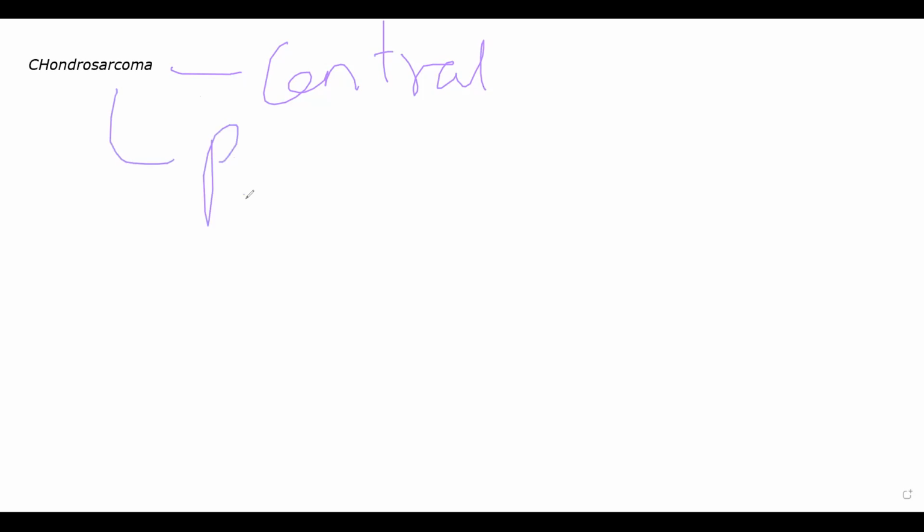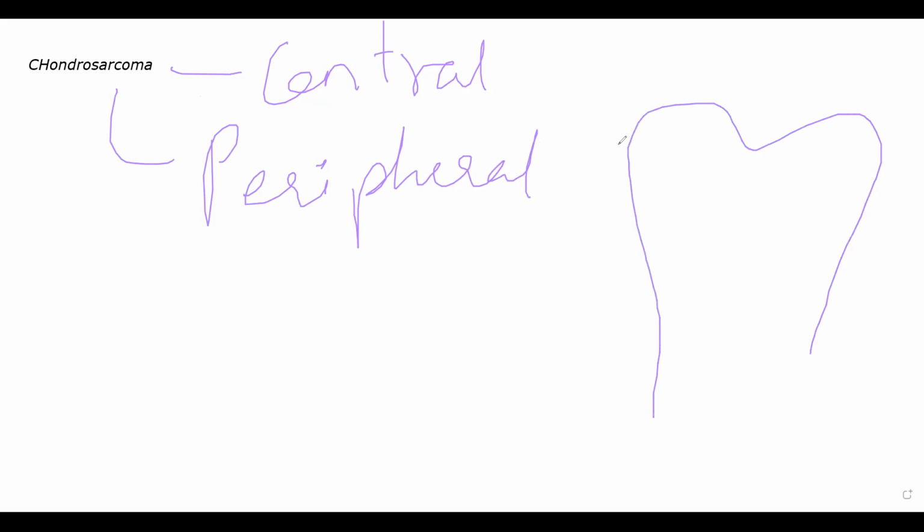Or sometimes it can be a peripheral type of tumor. Peripheral chondrosarcoma will arise at the cortex of the bone. So either it will occur in the cortex or sometimes in the periosteum as well, the outer layer essentially. Okay. Initially it will start off as a benign tumor, later on it will become a malignant tumor. It is generally a pre-existing benign cartilaginous tumor. Whoever has peripheral chondrosarcoma, there is a good chance that they already had a benign tumor. That benign tumor is becoming malignant. Okay. It is becoming chondrosarcoma.